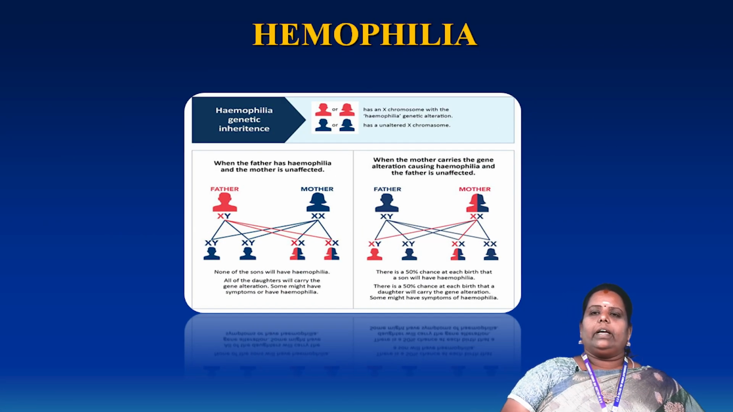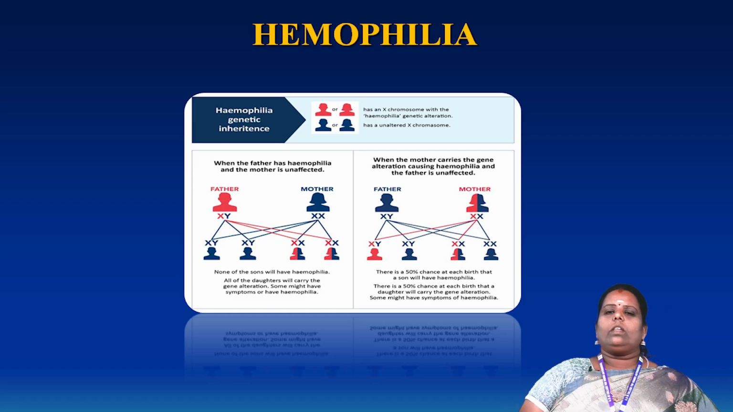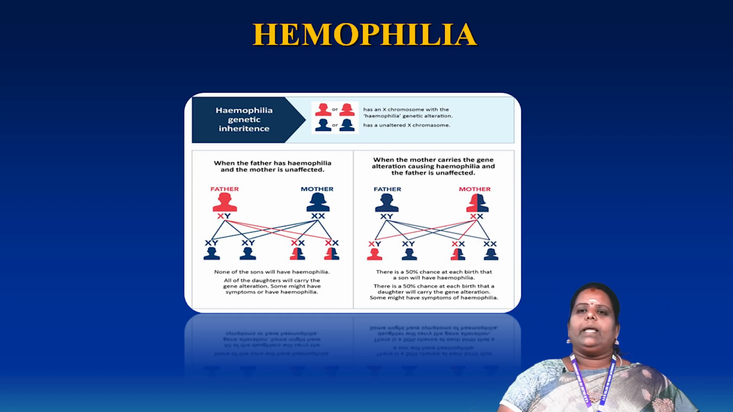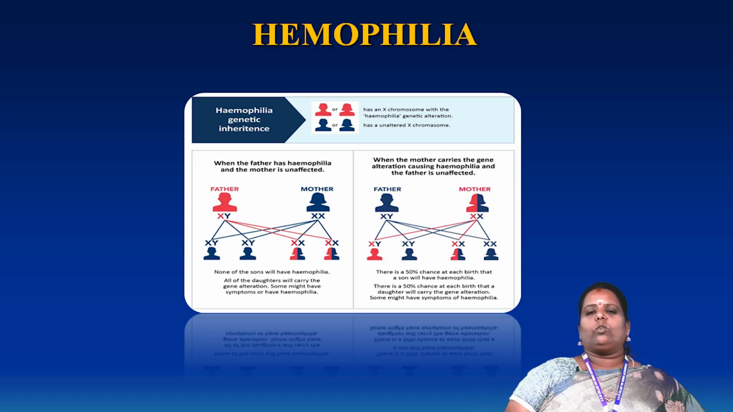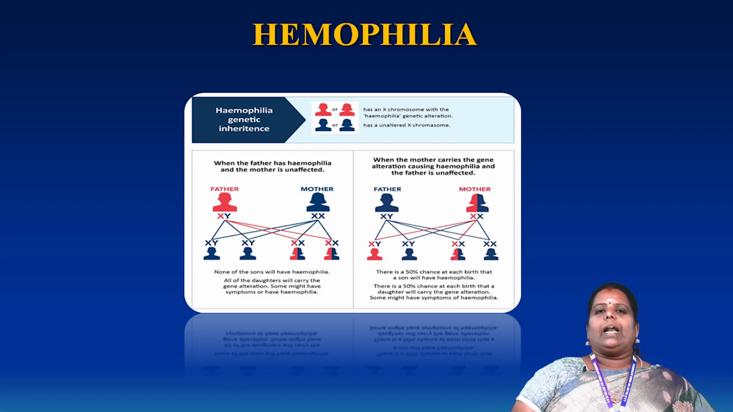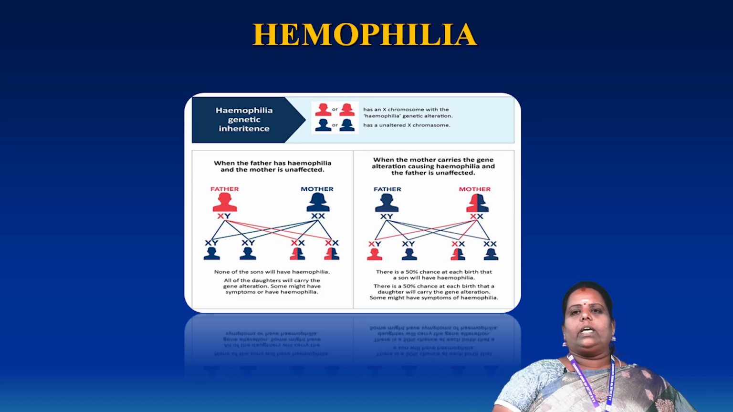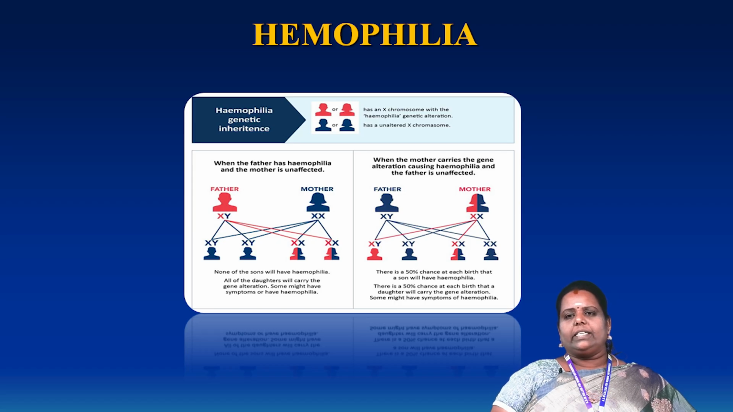This picture clearly indicates a normal father and hemophilic mother affected by the disease. When the father has hemophilia and the mother is unaffected, as I already told you, the genes are only transmitted through the X chromosomes. The color blindness genes occur in the father. The hemophilia disease is otherwise called criss-cross inheritance disease.